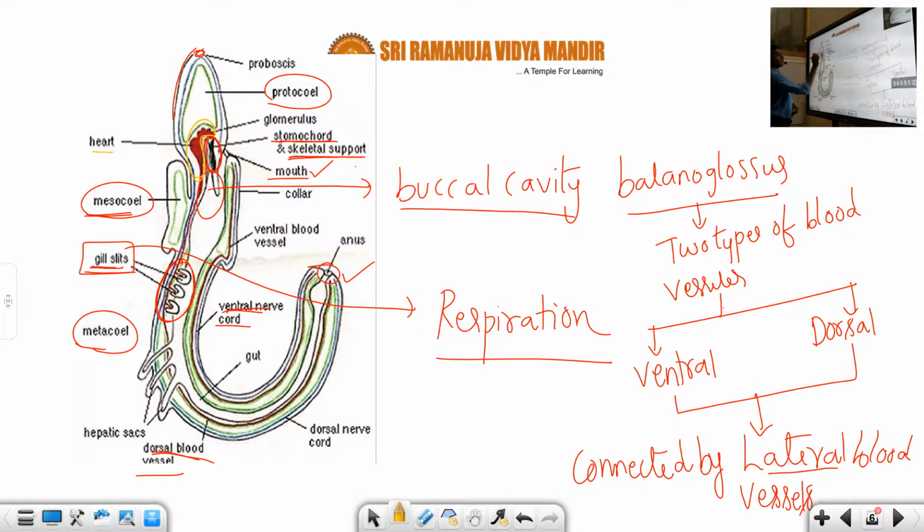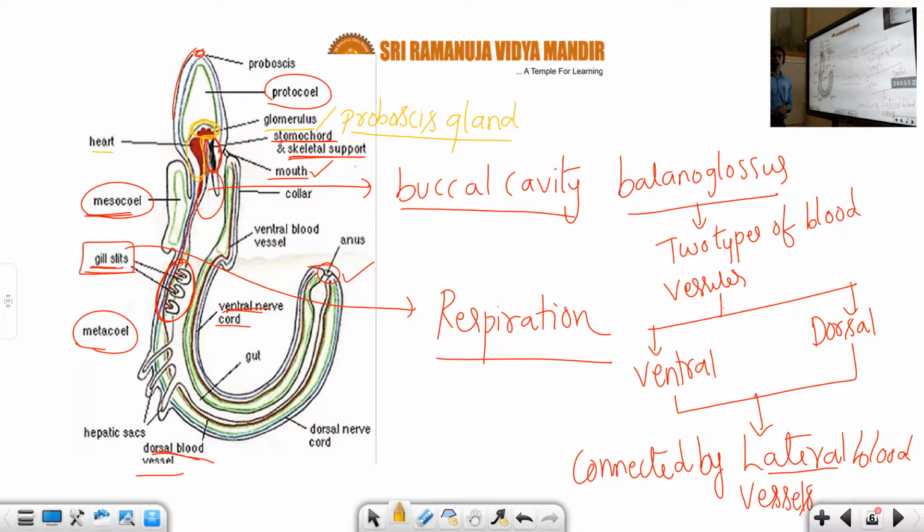Above the heart we can observe this part. What is this part called? This one is called the glomerulus. It is also called as, what is this, student? Proboscis gland. Okay, what can it do?